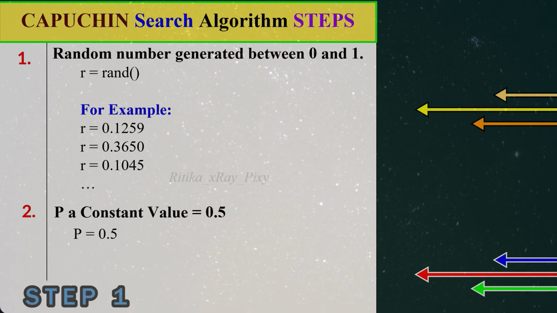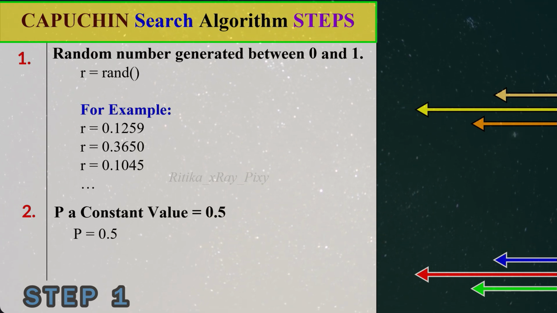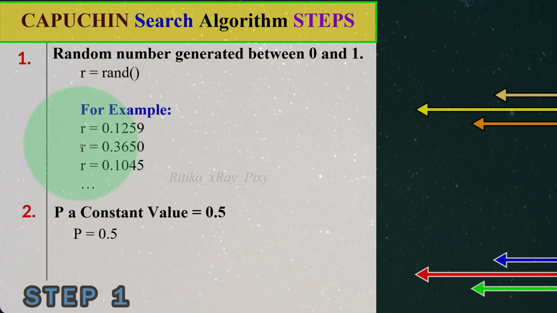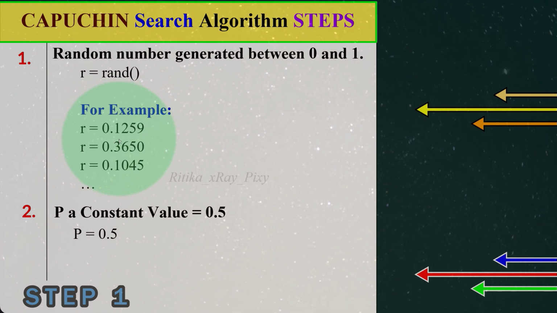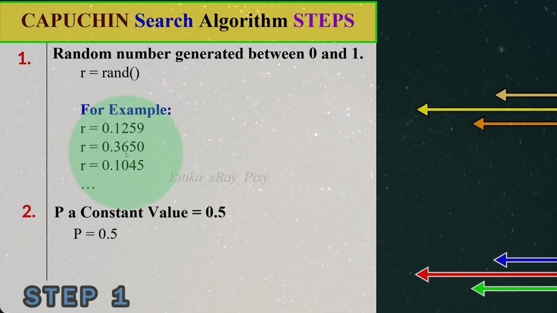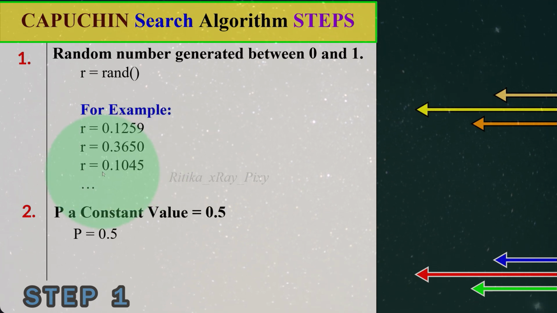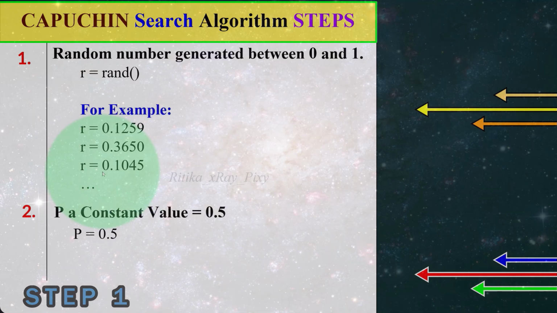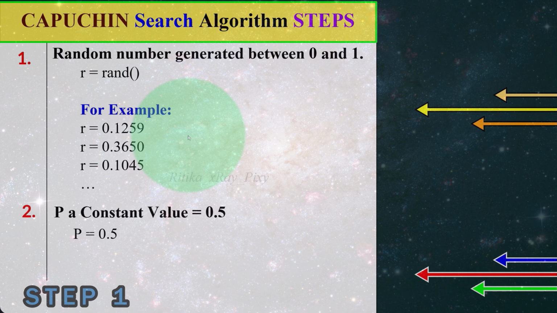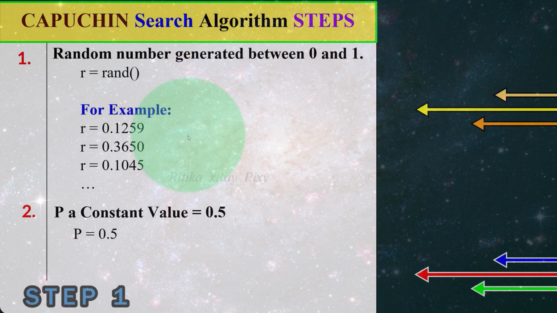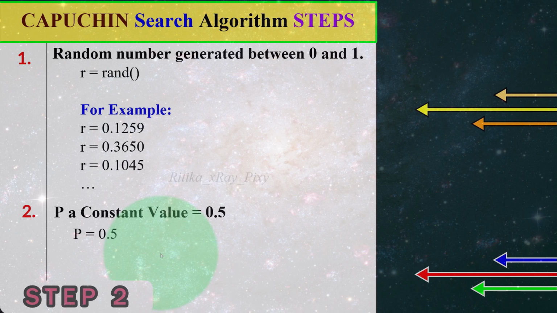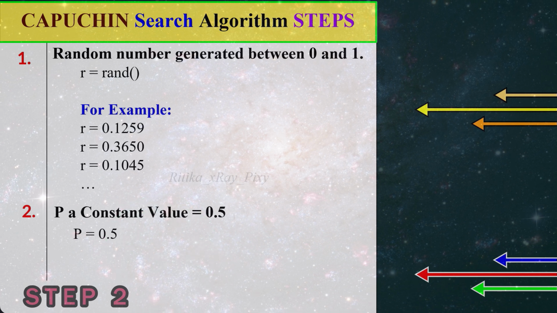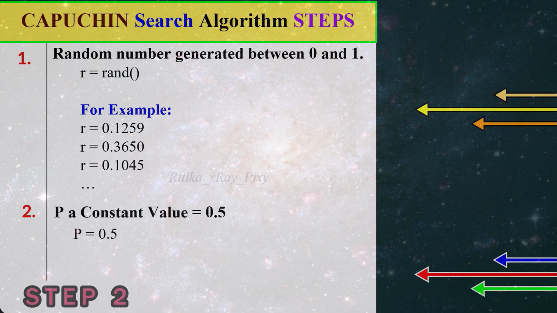First we need a random number that is between 0 and 1. Here you can see an example of random numbers between 0 and 1. First we have 0.1259, or 0.3650, 0.1045. You can use any random number here that is uniformly distributed between 0 and 1. Then we need a constant value for the p, 0.5, that is used in the if-else statement.